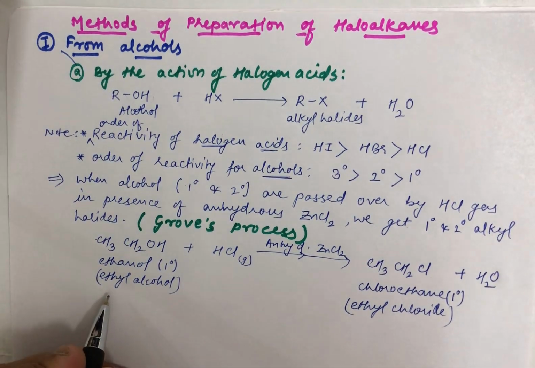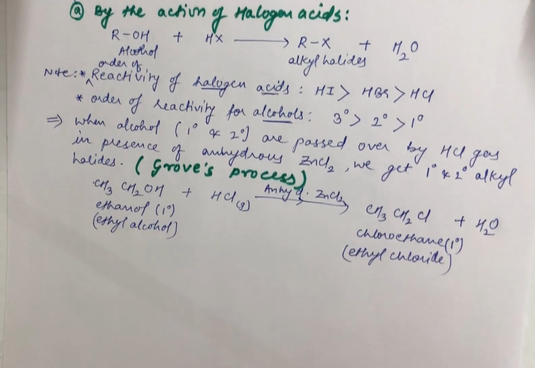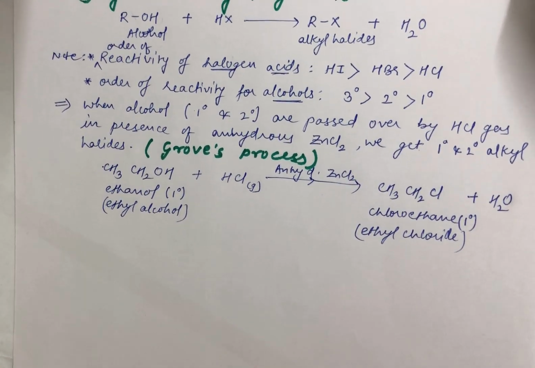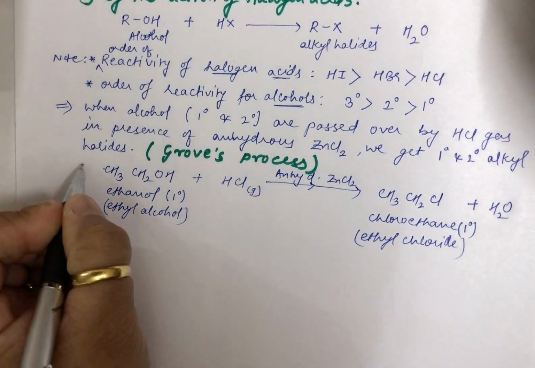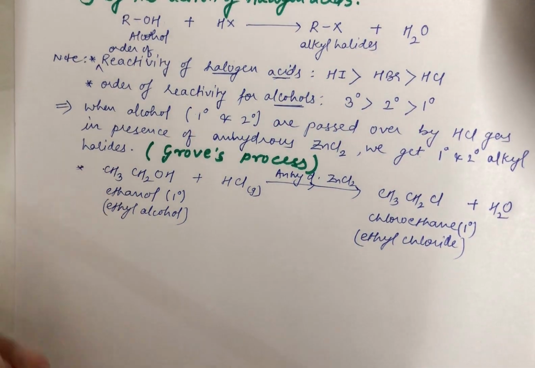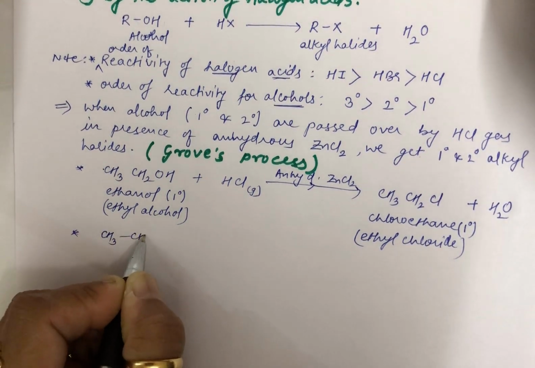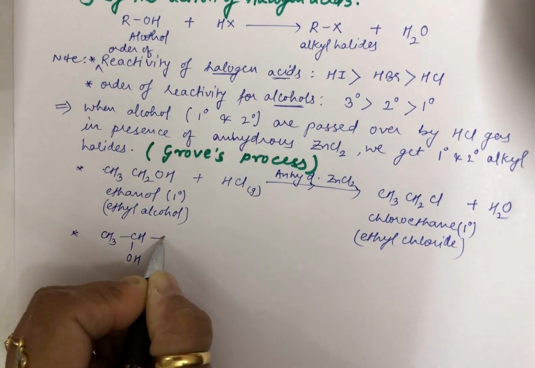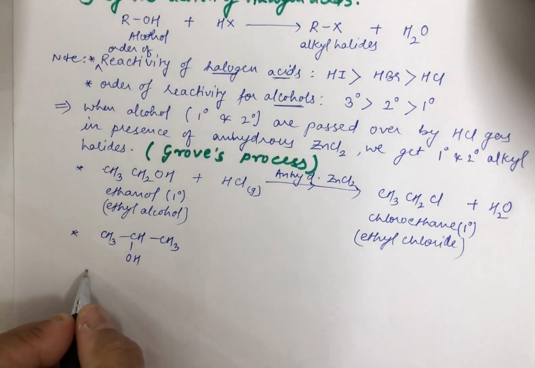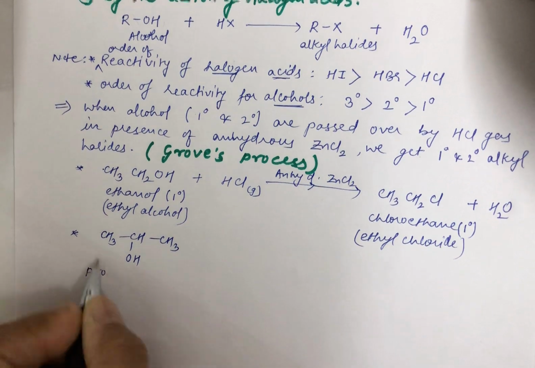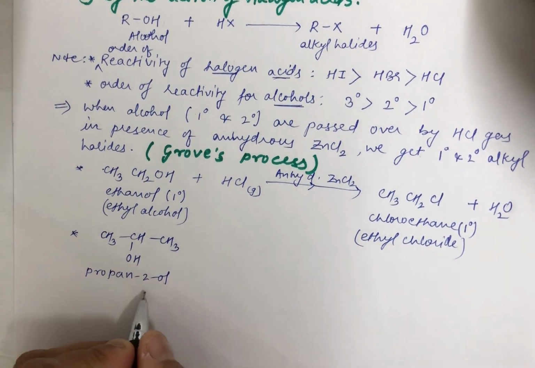Now students, similarly, let me also give you an example of the secondary alcohol. This I have given you for your primary alcohol. Let me now give it for a secondary alcohol. Let me indicate the second one as the secondary alcohol. Now if you wish to give the IUPAC name, you name it as propane, because 3 carbons are there, propan-2-ol, because on the second carbon your OH is attached.